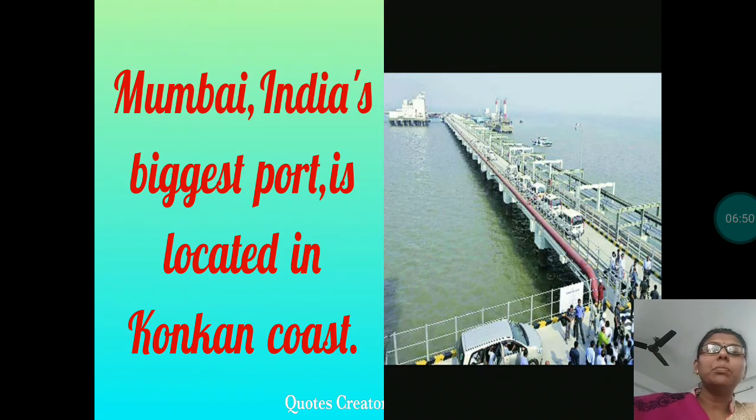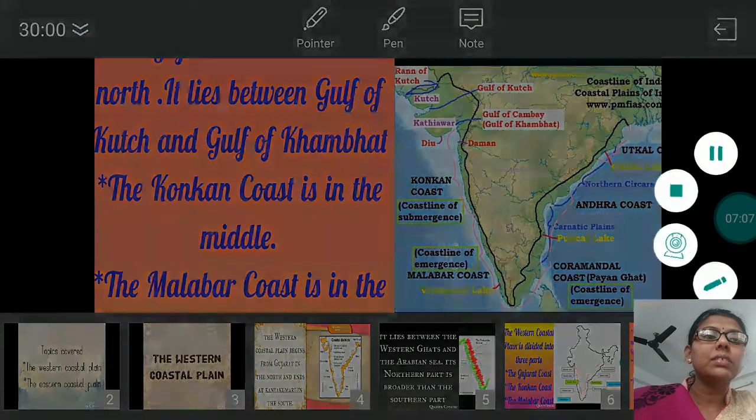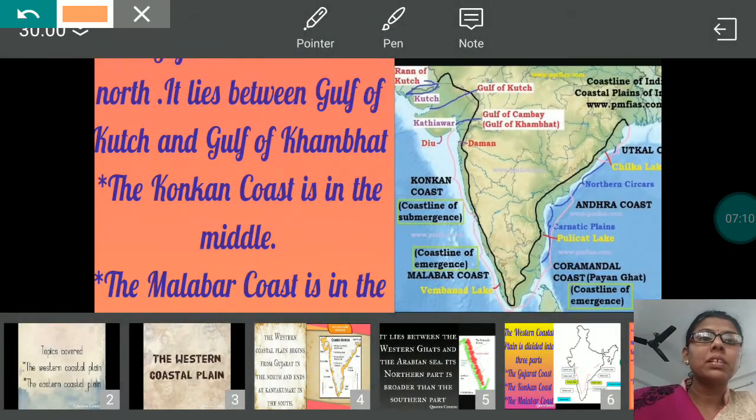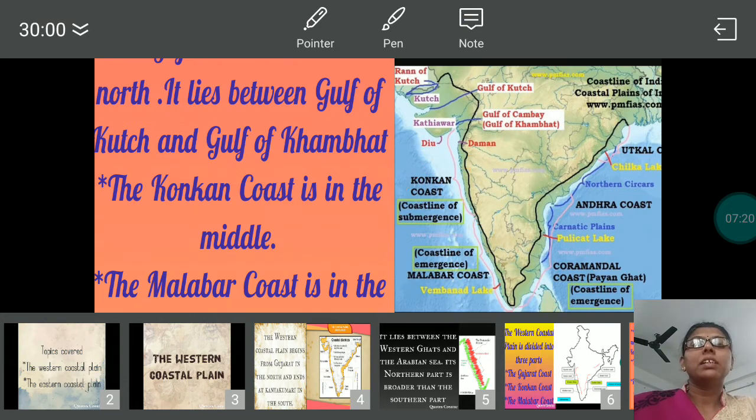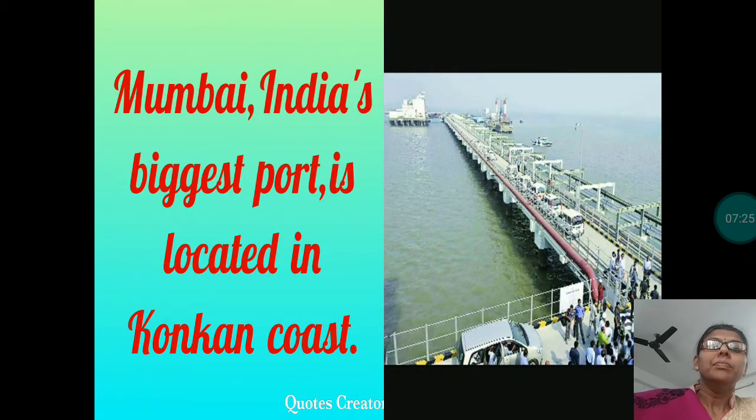In the western coastal plain, Mumbai is the biggest port, which is located on the Konkan coast, which is in the middle. Here you can see, this one is the Konkan coast, and on the Konkan coast the Mumbai port is located. It is the biggest port in India.